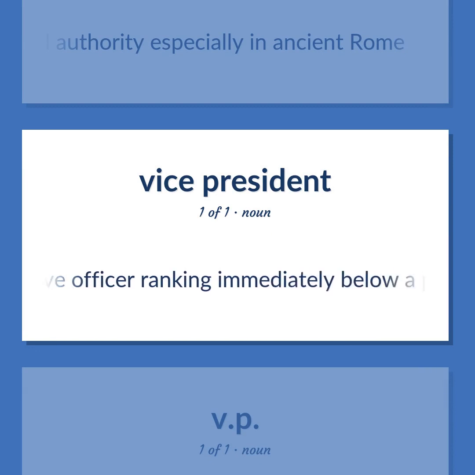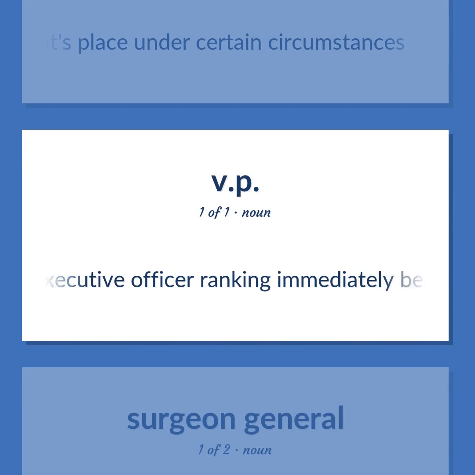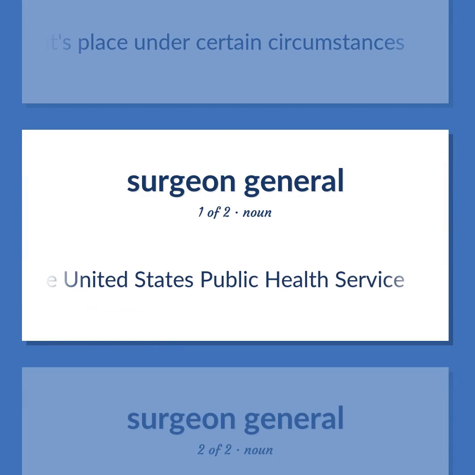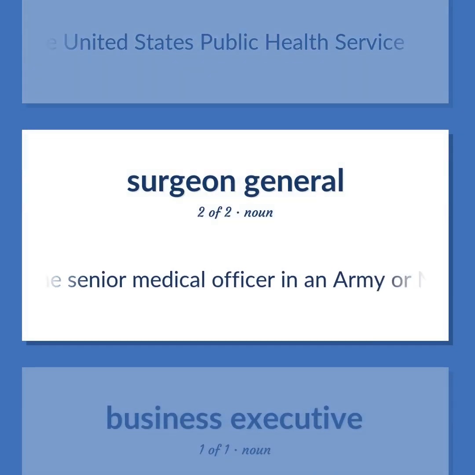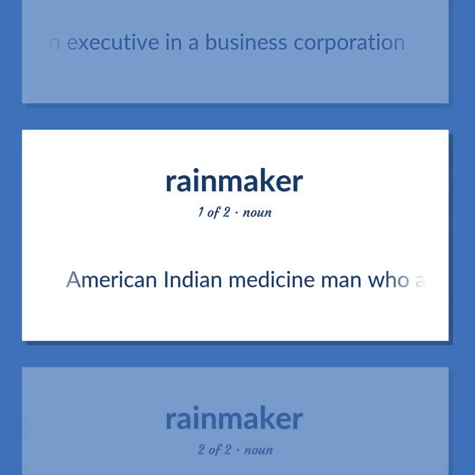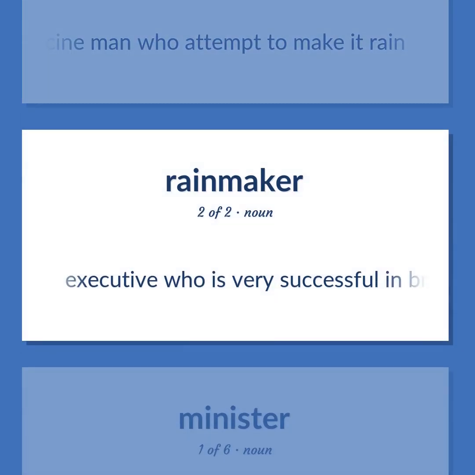An executive officer ranking immediately below a president may serve in the president's place under certain circumstances. The head of the United States Public Health Service. The senior medical officer in an army or navy. An executive in a business corporation. American Indian medicine man who attempt to make it rain. Executive who is very successful in bringing in business to his company or firm.